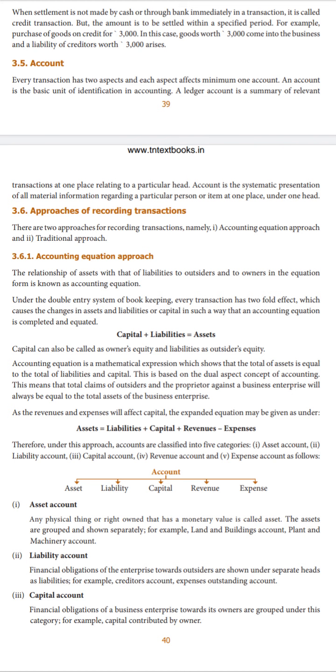So always remember, an asset is nothing but the belongings or the properties of the business concern.